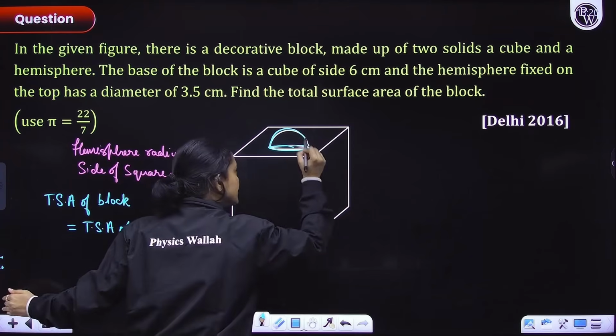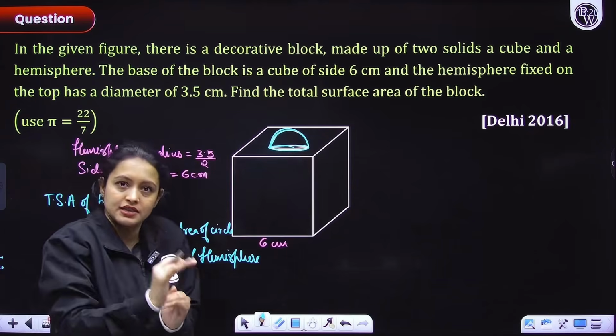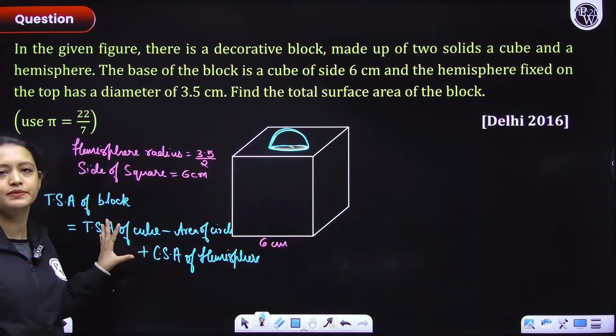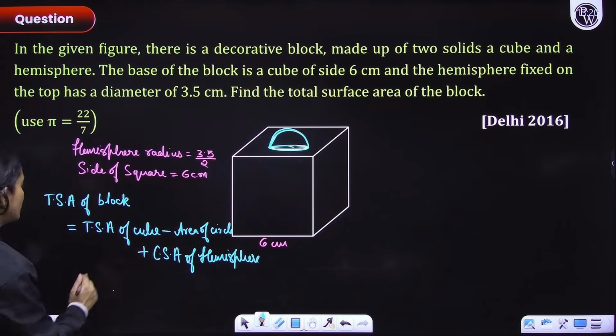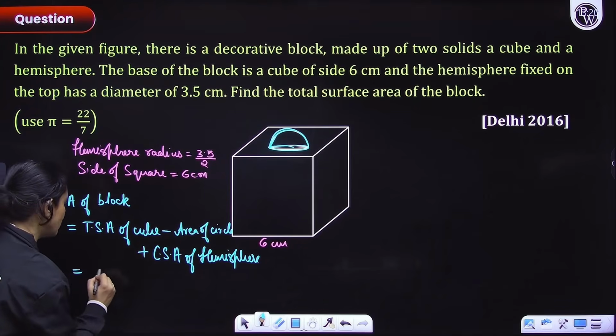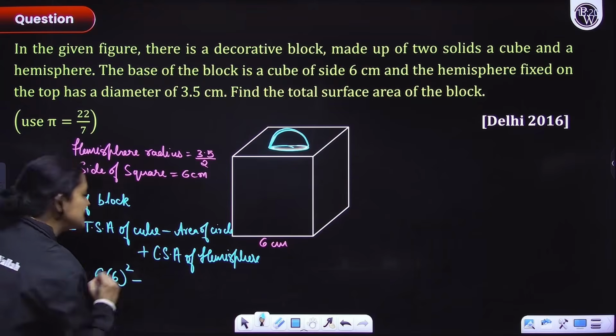This curved surface area you will be adding. Okay, so that is how you need to visualize. Cool. Once you get this, the only thing remaining is the calculation part. So let's put everything here. The total surface area of a cube is 6 into side square. So 6 into 6 square minus area of circle.